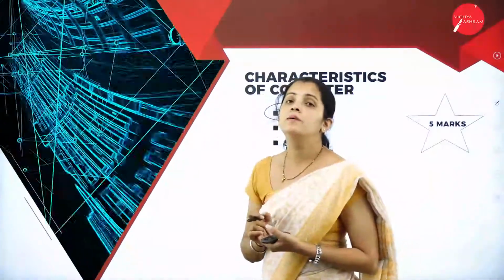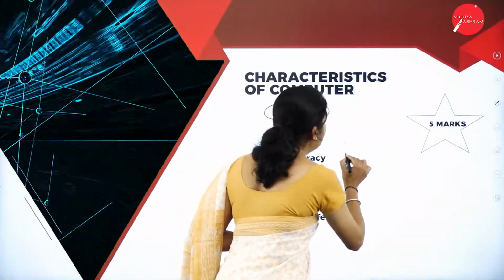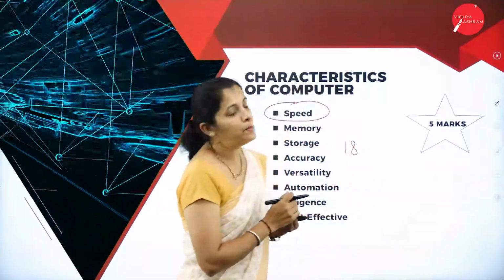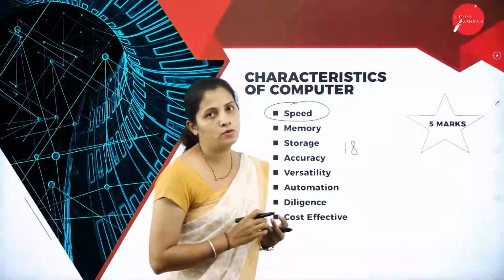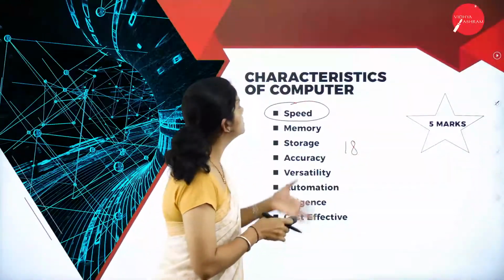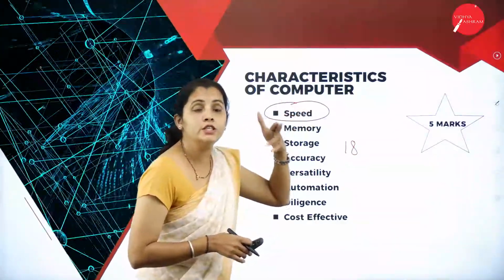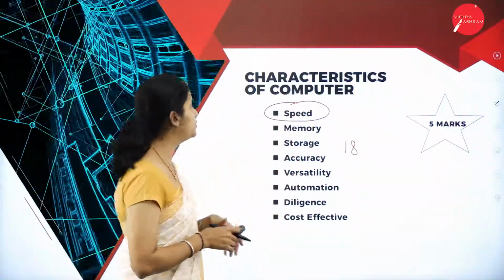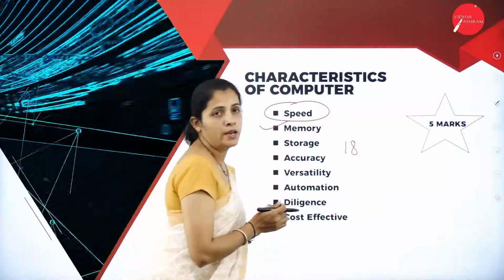So here a powerful machine is capable of executing an 18-digit number in 300 to 400 nanoseconds. That indicates the speed of the computer system. That means the execution speed of the computer system. Then moving further, I'm going to discuss memory.